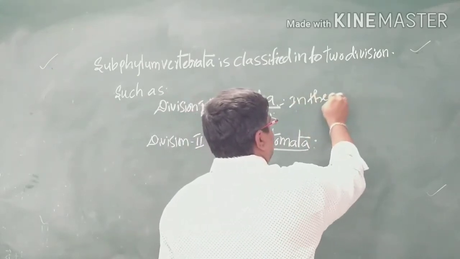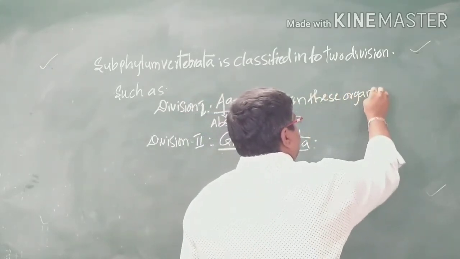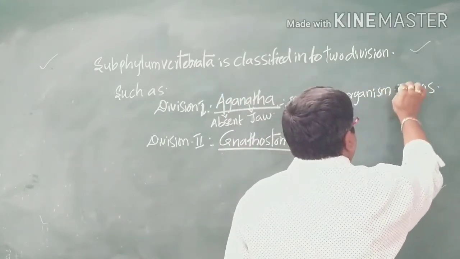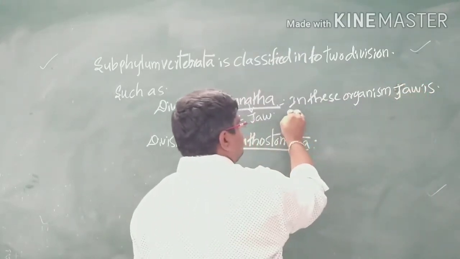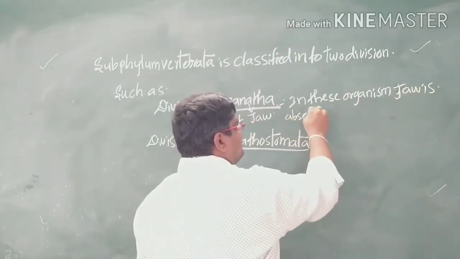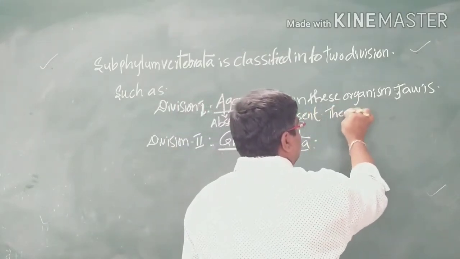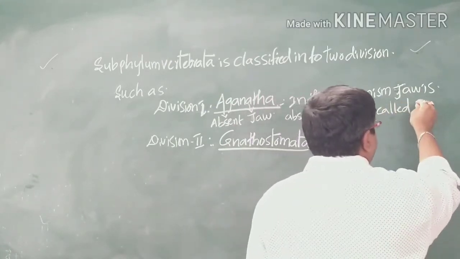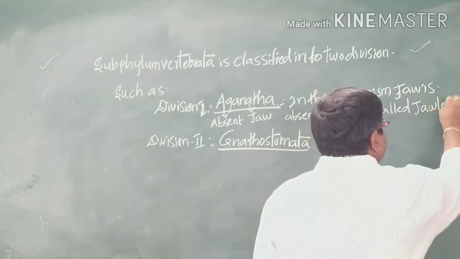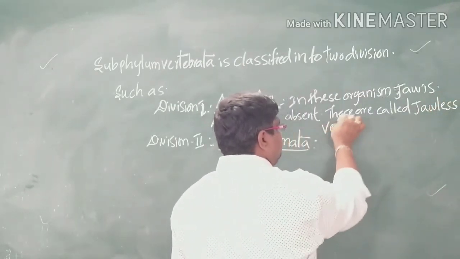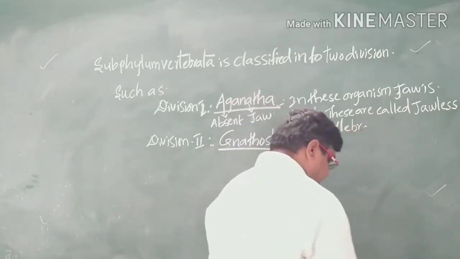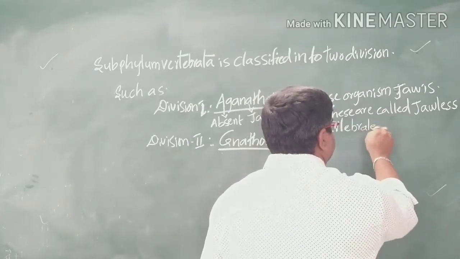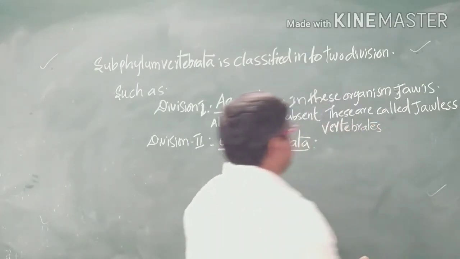In these organisms, the jaw is absent. So due to the absence of the jaw, these are called jawless vertebrates. We can call them jawless vertebrates.